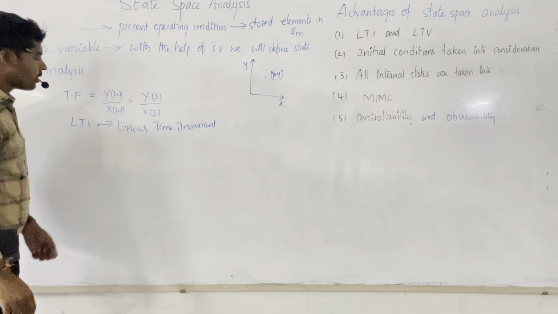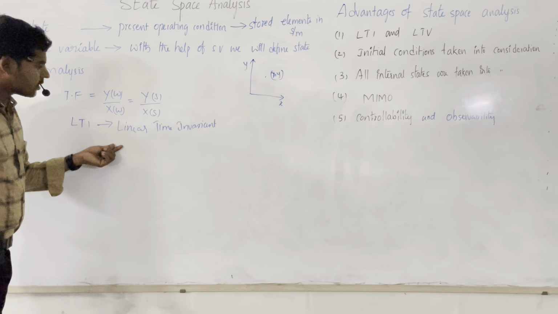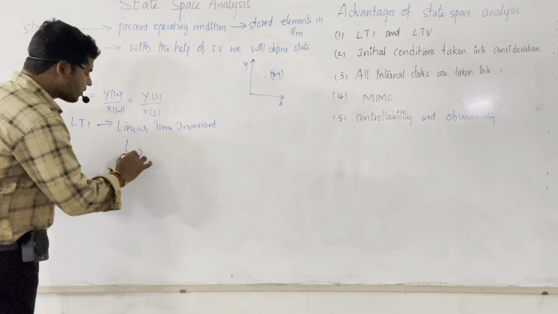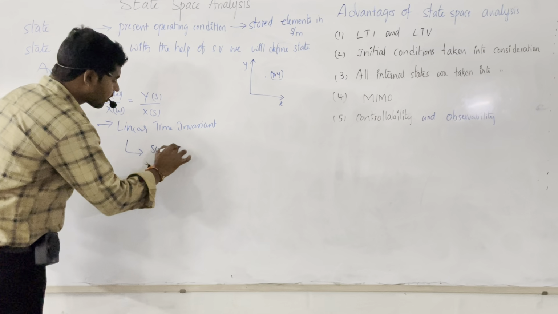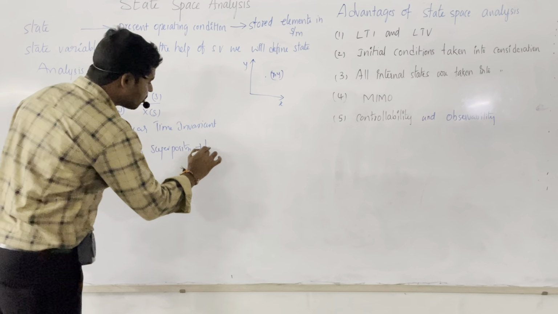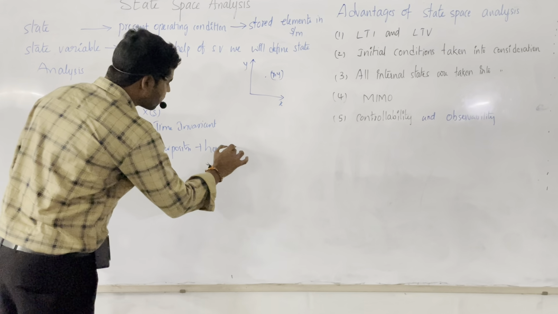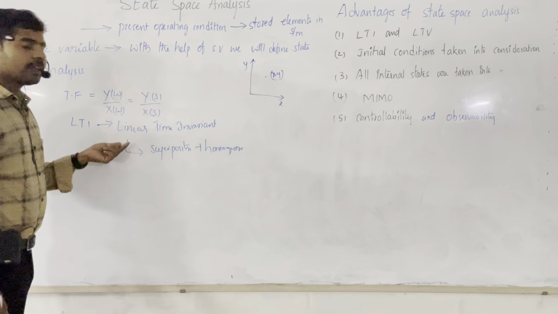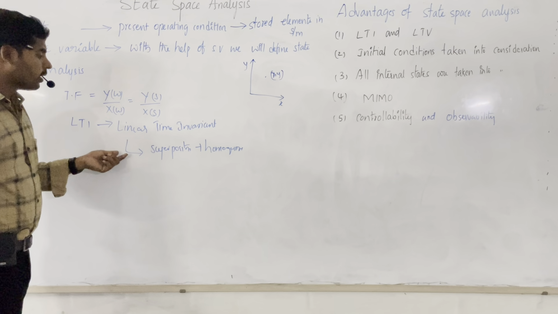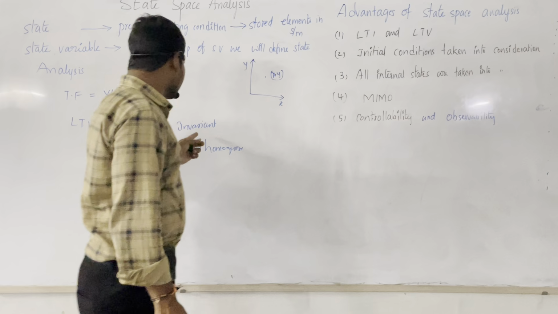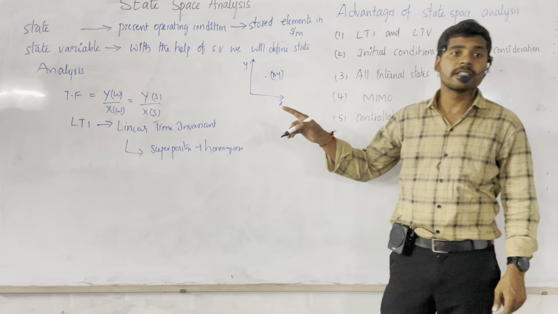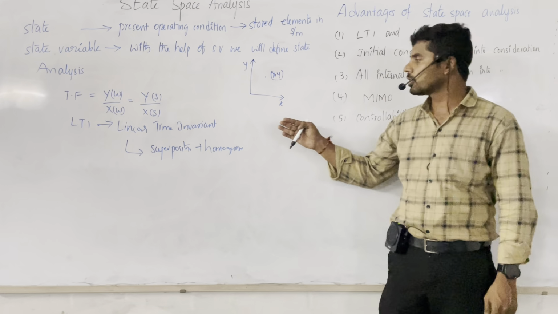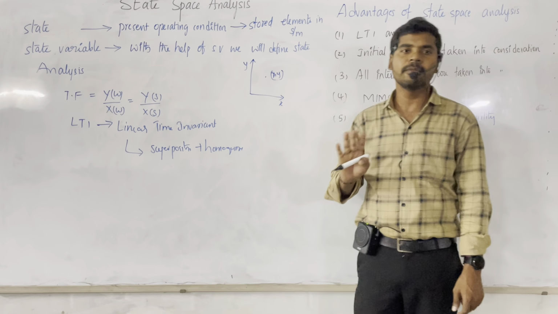Linear time invariant. So what is meant by linear? Linear means that the system satisfies both the superposition theorem plus homogeneity. That is generally called an LTI system, linear time invariant system. Time invariant means that the output of the system does not change with respect to time.